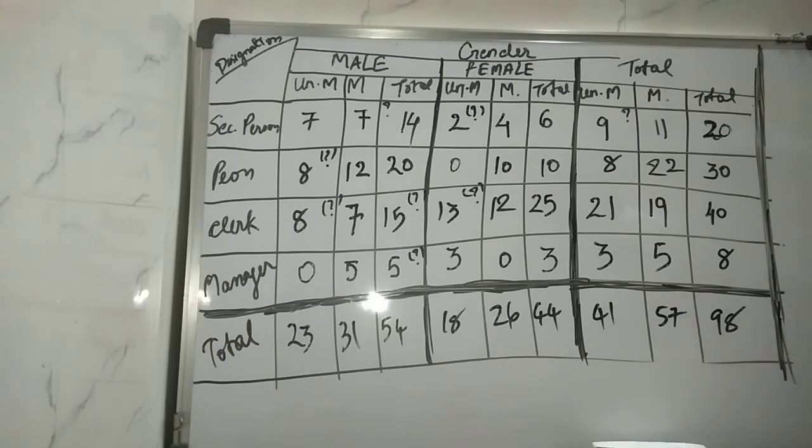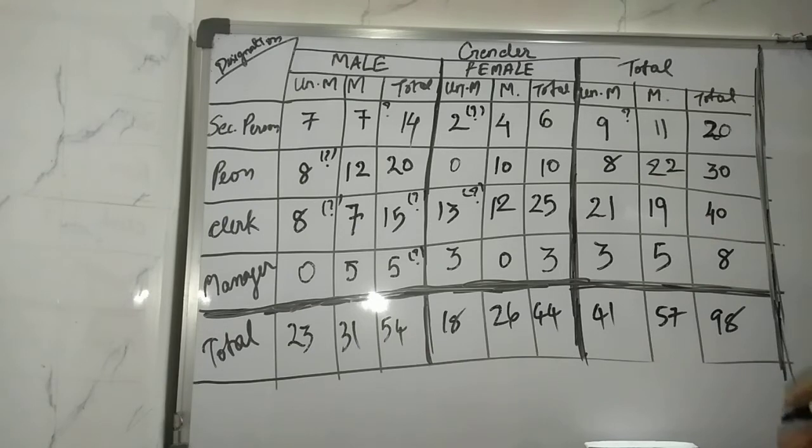Before that there are two things, that is, the theory has been written: types of tabulation and its uses. The uses of tabulation have been given to you on page number 39, and on page number 40 the guiding rules for tabulation, which is I think very self-explanatory. So just read out the theory by yourself, and if you have any doubts please ask me in the WhatsApp group. Now let's move on to illustration number 21.